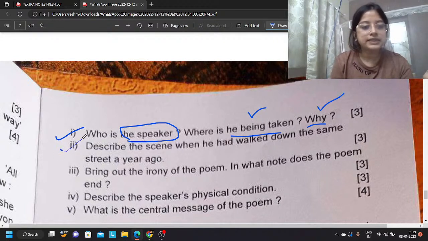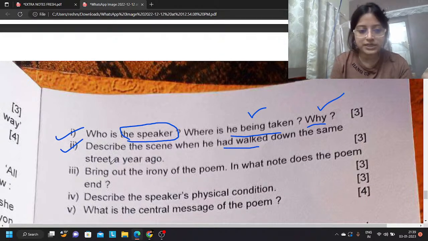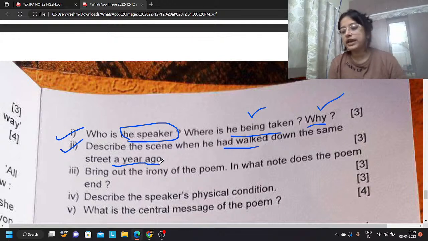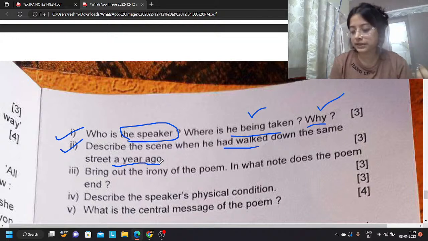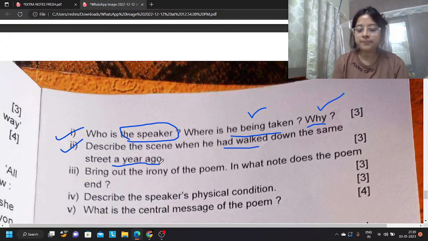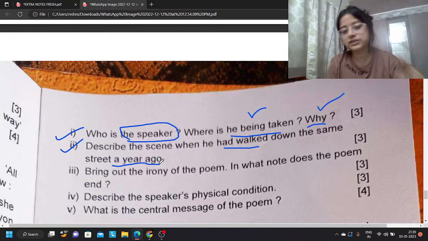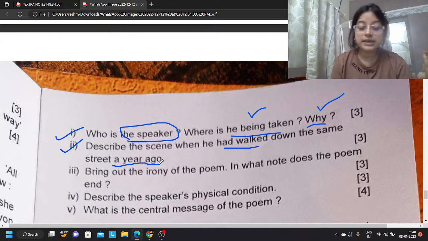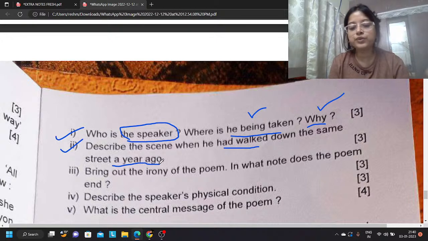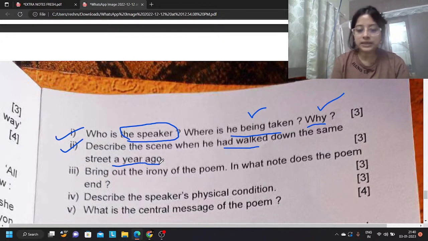Second question. Describe the scene when he had walked down the same lane, a street, a year ago. Okay, this is a very common question from this chapter. We have to remember I told you about the contrast. Same thing you have to write here. You have to write about the previous part, that means 1 year before. There are also a lot of MCQs from this chapter because this is an important chapter. You can find them in the MCQ playlist. Okay. So same street a year ago, what had happened? Same street a year ago, his path was strewn with roses and myrtle. They were welcoming him madly.